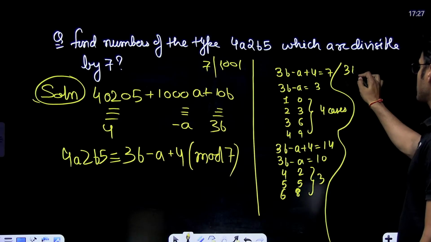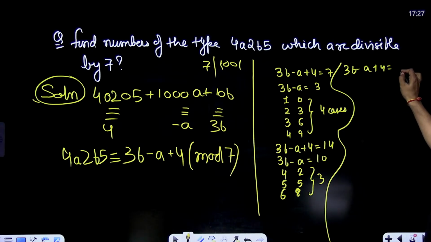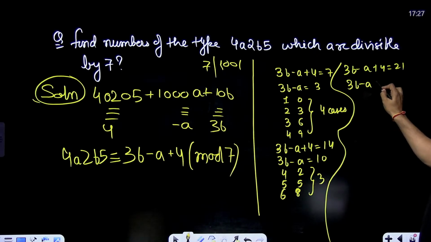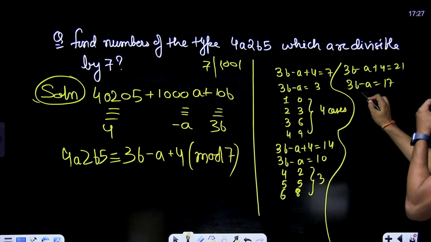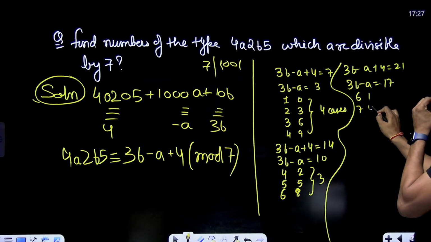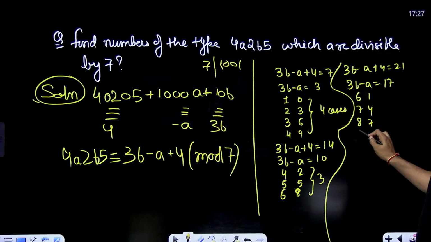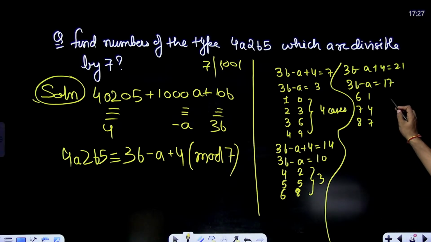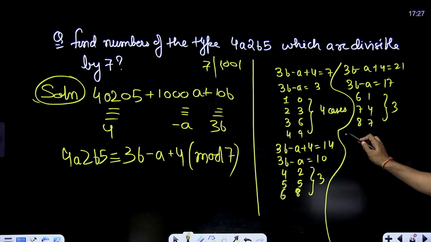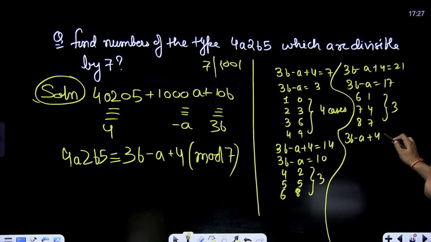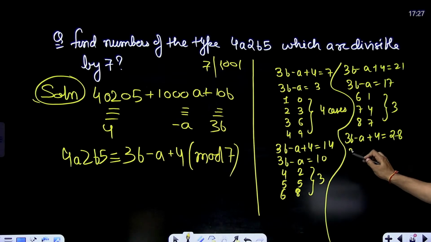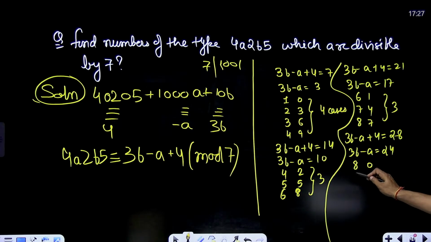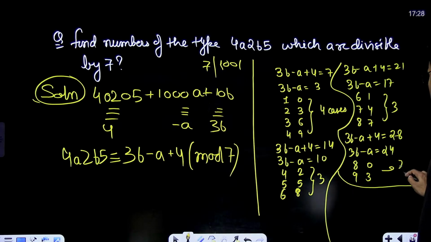Then 3b minus a plus 4 equals 21. This gives me 3b minus a equals 17. Now my b is 6, 1; 7, 4; 8, 7; 9, not 9, 24. So 3 cases here. Then 3b minus a plus 4 equals 28, so 3b minus a equals 24. A equals 8, this is 0 9 3. 2 cases here.